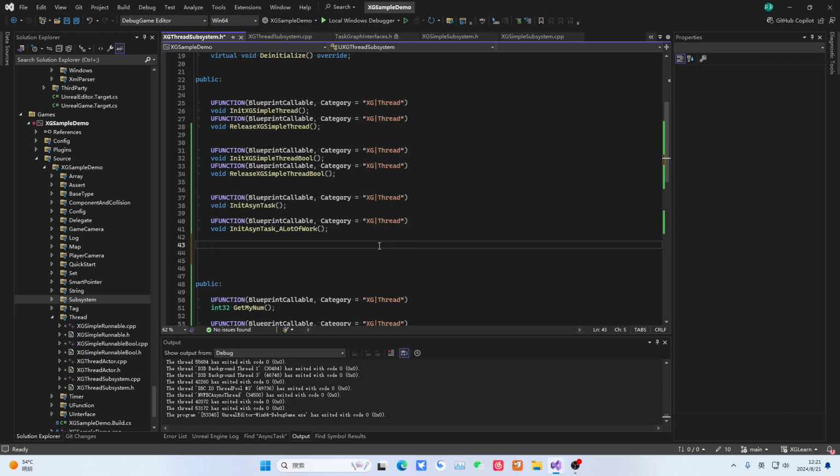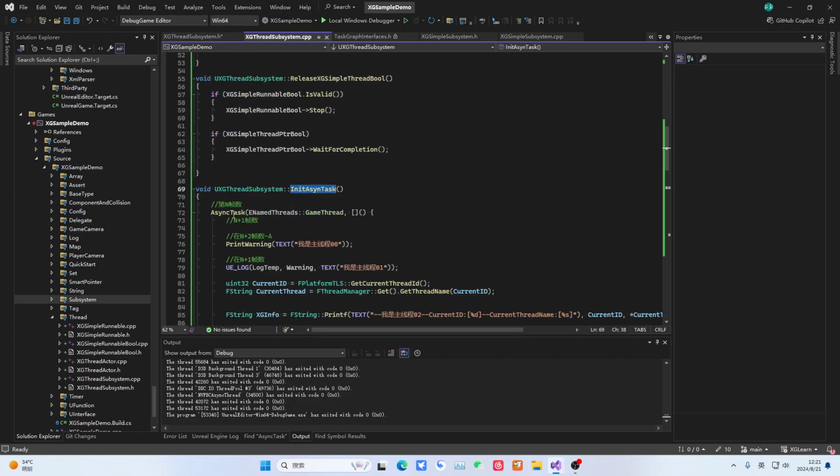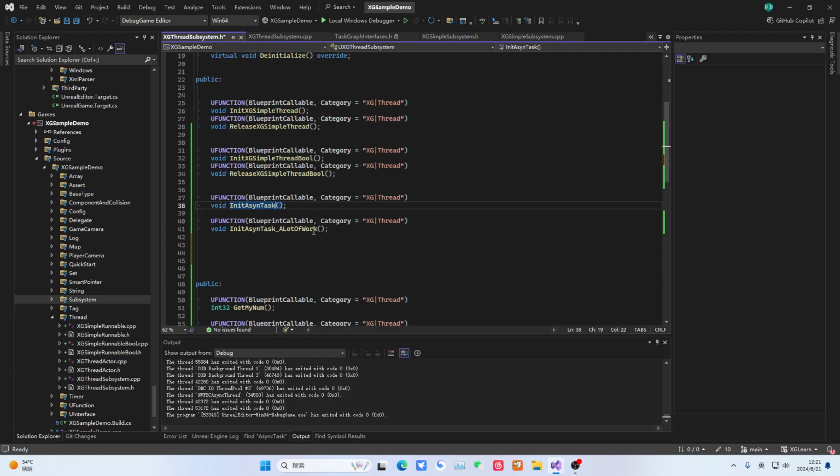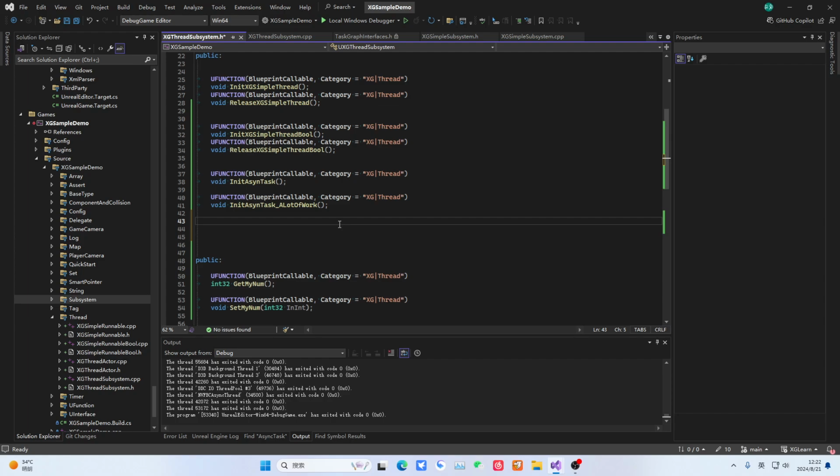Because the engine has a lot of physics or audio rendering, it heavily uses these threads in TaskGraph. The engine also uses things like async tasks. So if you compete with the engine for resources, then you are causing trouble. So blocking the engine is very normal. Now let me show you several common ways that block the engine. For example, let's block the engine using the first method. We call it block thread pool, creating our thread pool.